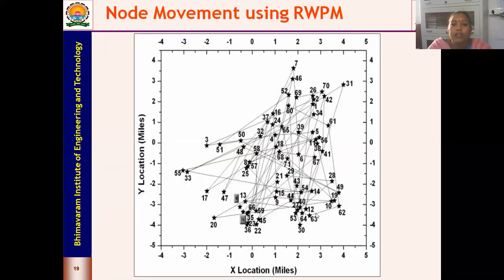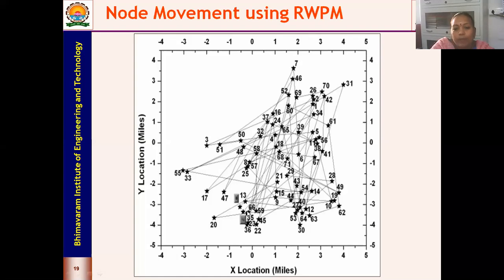So now, this was the node movement which was generated for the RWPM. You can look into this. I have just taken one single node. Initially, you can see here 0. That means the node was located at this location, and you can see how it has traversed. This is for the entire duration of 72 hours. So for each hour, where the node has been located, you can easily understand from this.